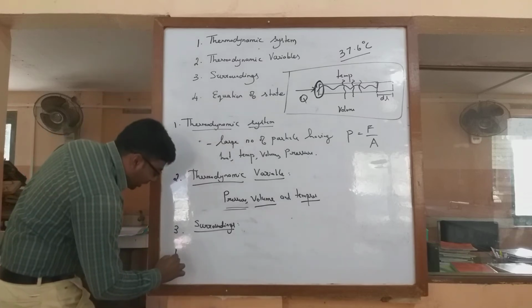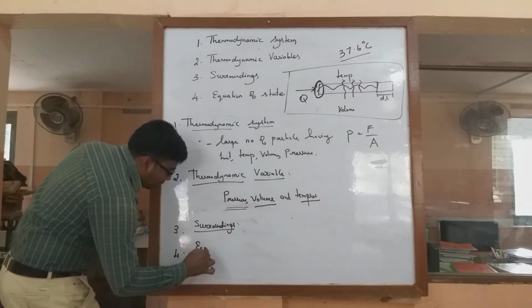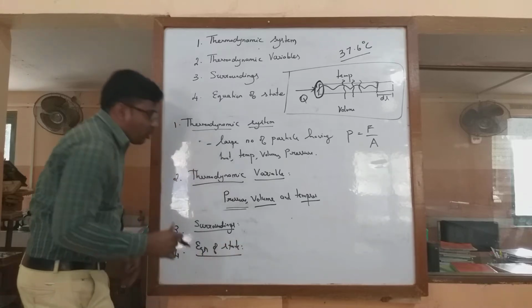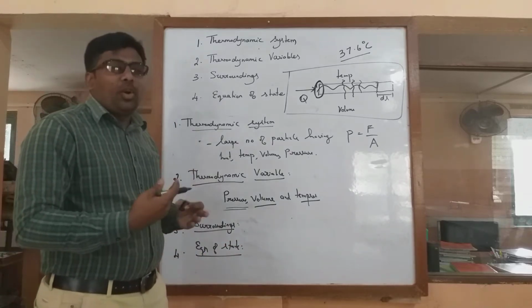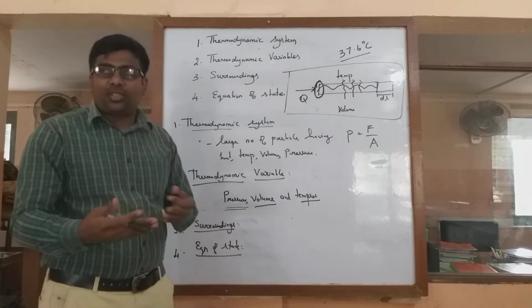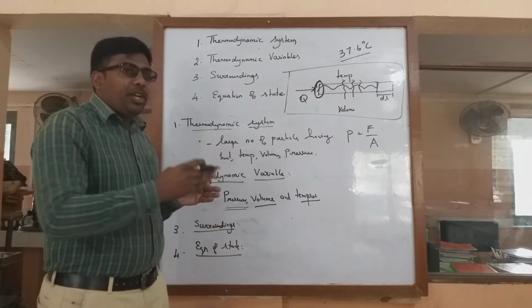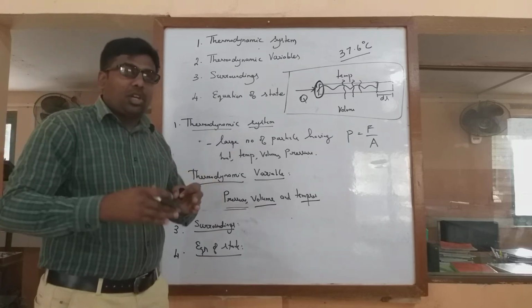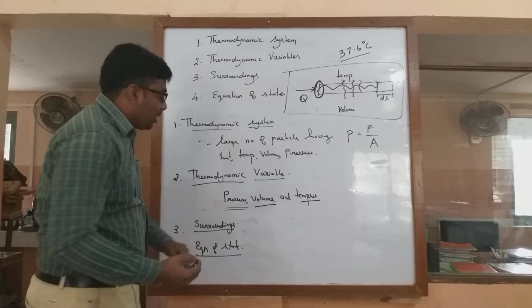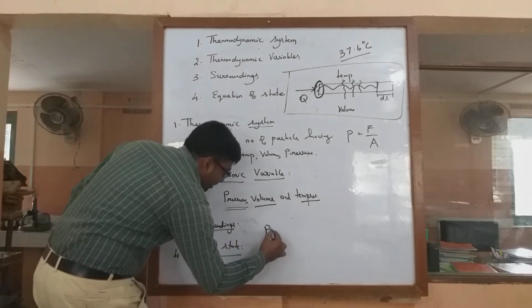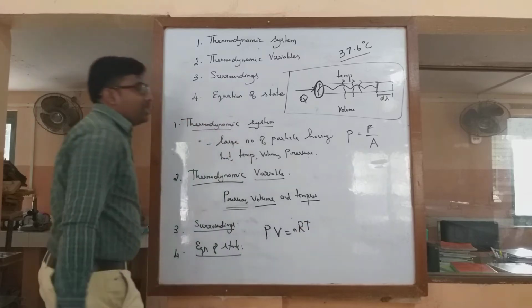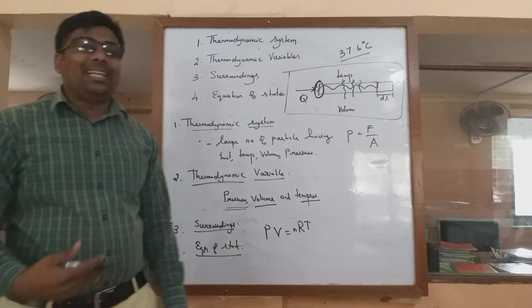And the last one is equation of state. So equation of state is quite a bigger topic, but we are not going too deep into that. As we know, change of state means changing from solid to liquid, liquid to gas, like conversion of one state to another. For that, in thermodynamics, we have an equation called PV = nRT. This equation is also called the ideal gas equation.